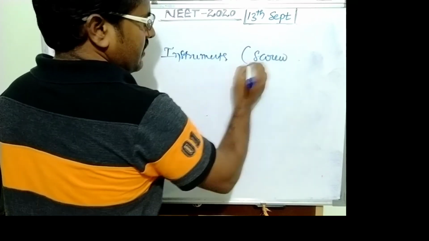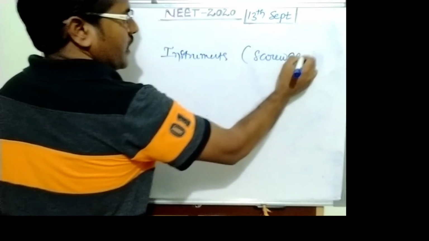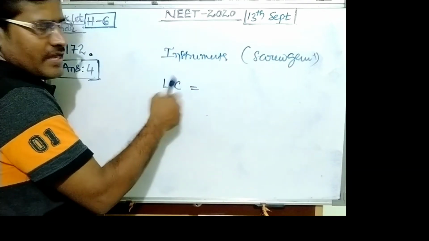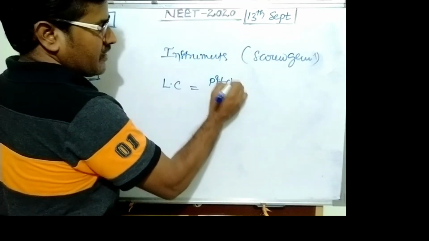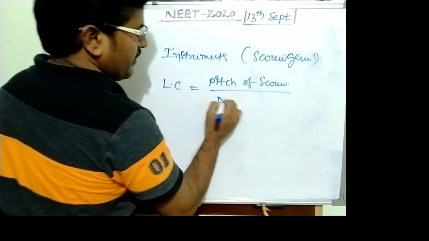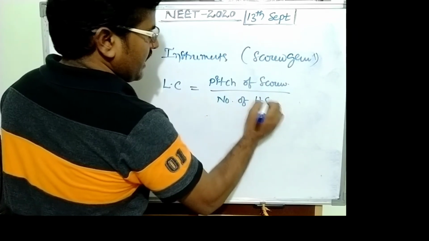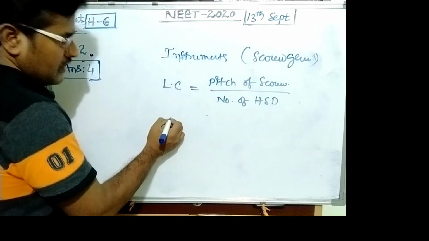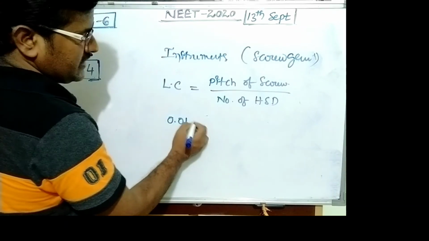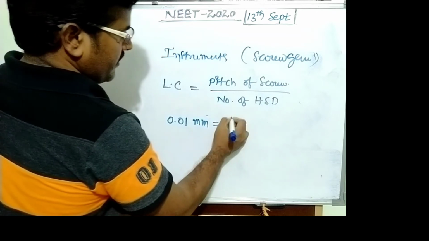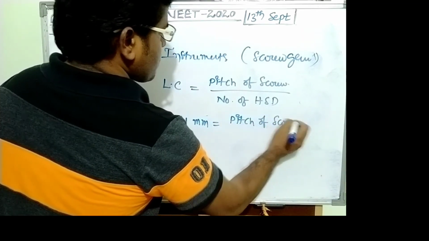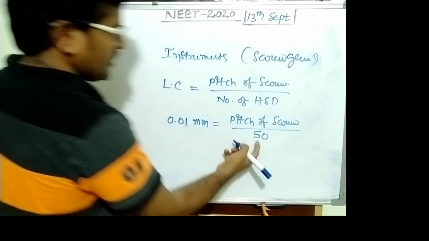The subarticle is screw gauge. We know that the least count of a screw gauge is nothing but pitch of screw upon number of head scale divisions. Least count is given as 0.01 millimeter. This equals pitch of screw upon number of head scale divisions, which are 50.